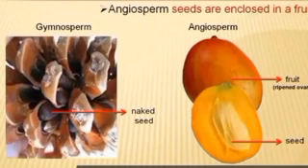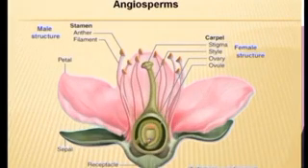So the word angiosperm comes from two Greek words. Angio means case, a covering. Sperma means seed. So angiosperm means enclosed seed. Now let us see the flower and the structure of the flower.